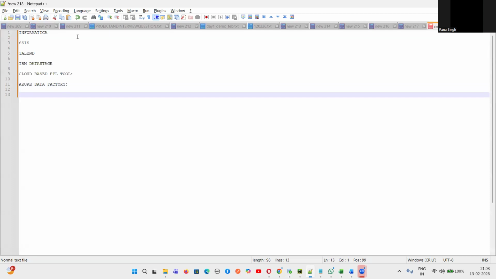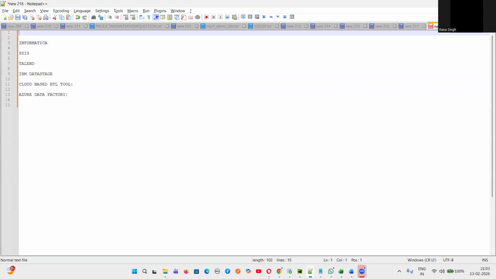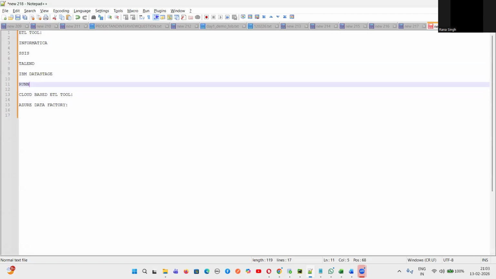So in traditional on-premises ETL tools, we were creating something called what, guys? A workflow. Not we, the ETL developers were creating something called a workflow, and we were running the workflow, and after running the workflow, we were checking what, guys? Checking that the data has been loaded to the target. Yes or no, guys? Do you remember this much? In this ETL tool, we were running the pipeline, checking the logs, checking the data has been loaded into the target. So these are the things we do in our ETL tool.